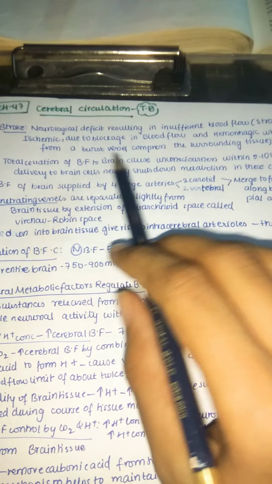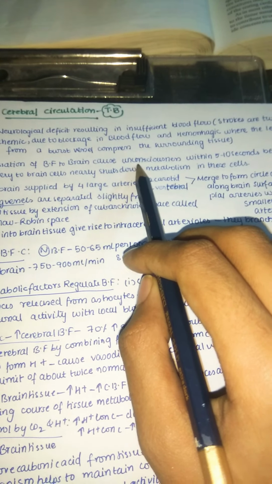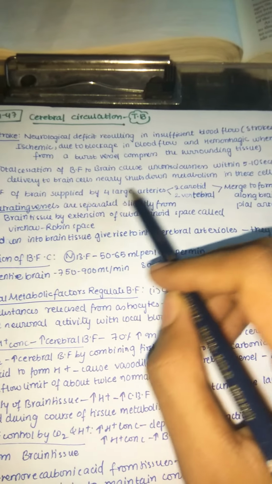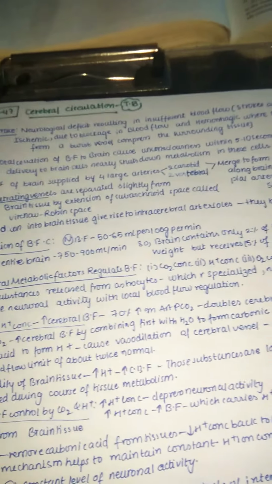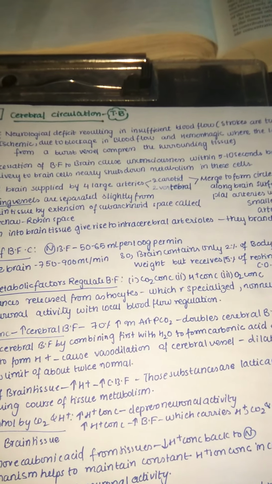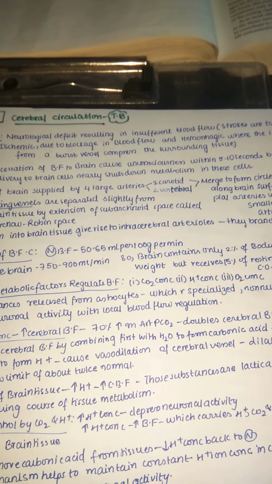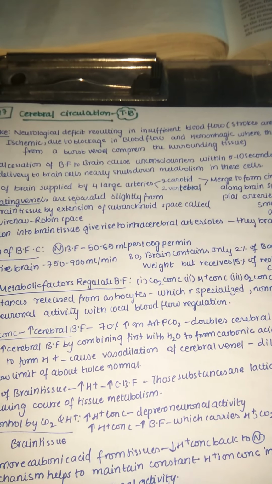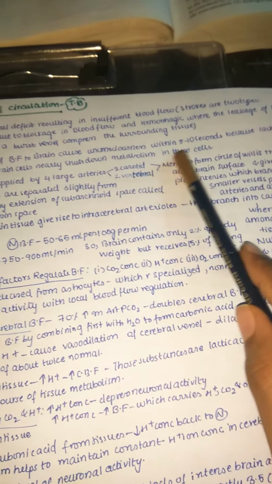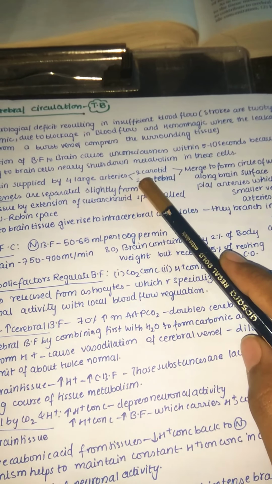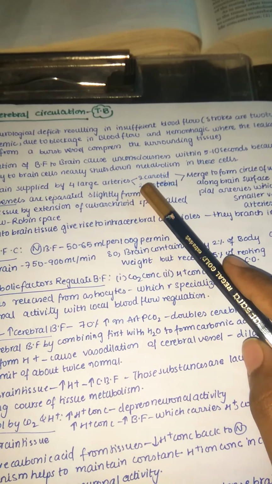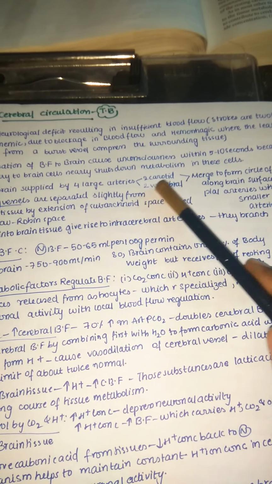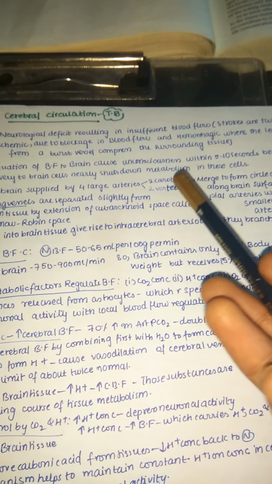The total cessation of blood flow to the brain causes unconsciousness within just 5 to 10 seconds, because lack of oxygen delivery to the brain cells nearly shuts down the metabolism in the cells. Of course, every body organ and tissue has a requirement for oxygen and blood flow, but the brain is so sensitive that within 5 to 10 seconds we can go into unconsciousness, because the metabolism completely shuts down when there is no blood flow. Blood flow is nothing but blood carrying oxygen, so if there is no blood flow, there is no oxygen supply.